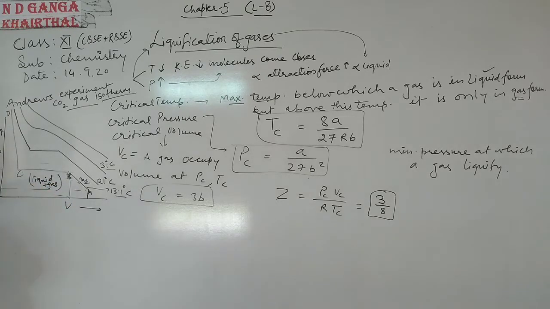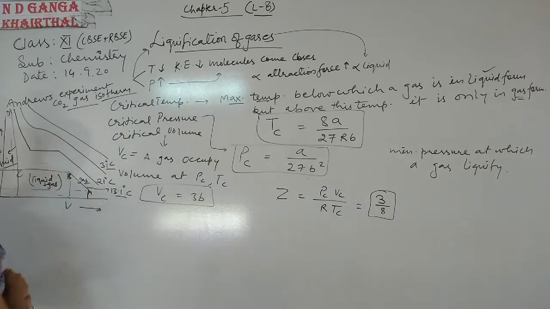Okay? And from C to D, we find that there is a very small change in volume for increasing pressure. Here pressure is something like 10, here it is 20. So pressure changes by a bigger amount. Okay? So here the gas is in liquid form. Here the gas is in liquid form. Clear?